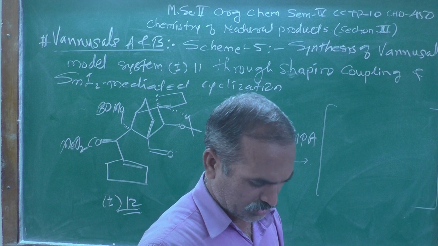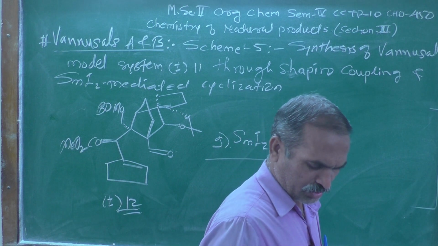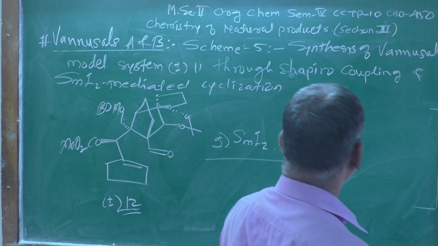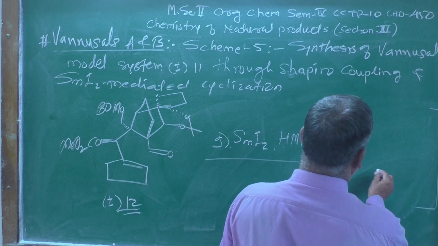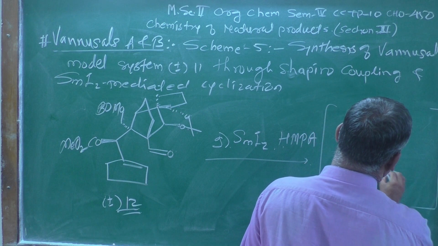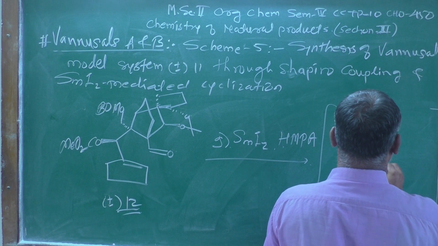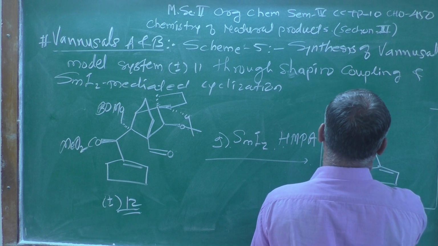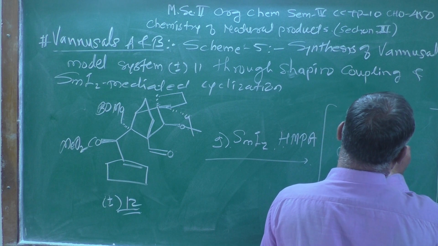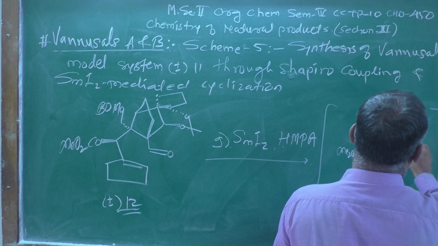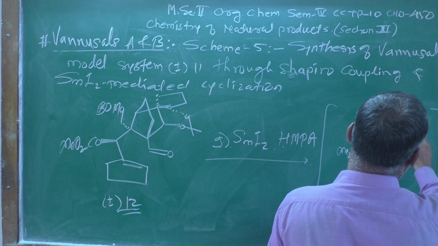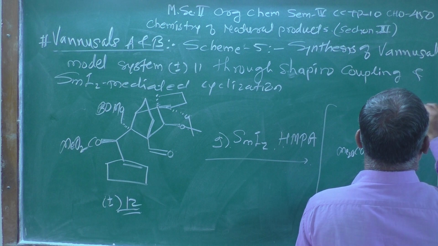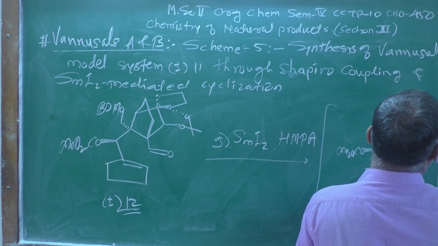After addition, what do you get? Here I am showing once again the 5-membered ring which I am representing over here as it is, then CO2Me, and after that another 5-membered ring which I am representing like this.